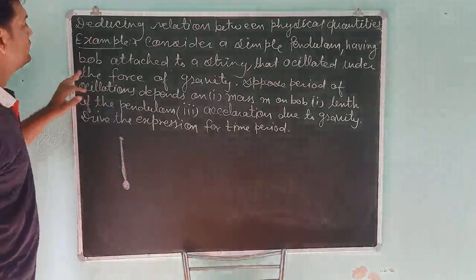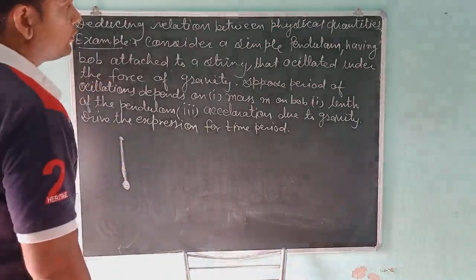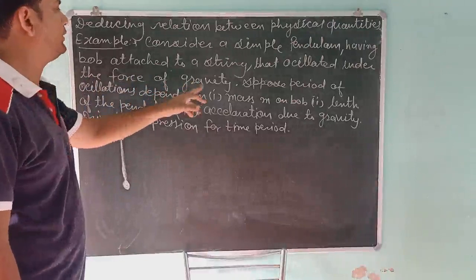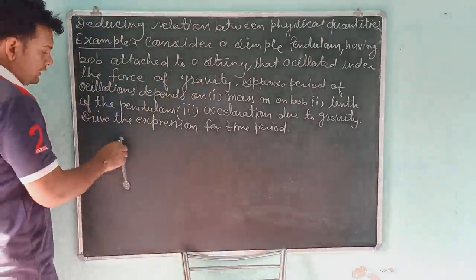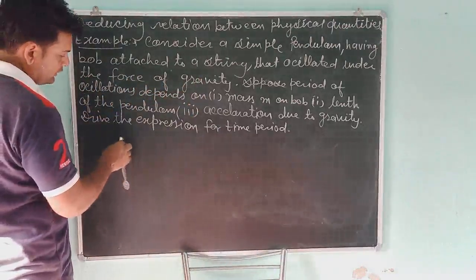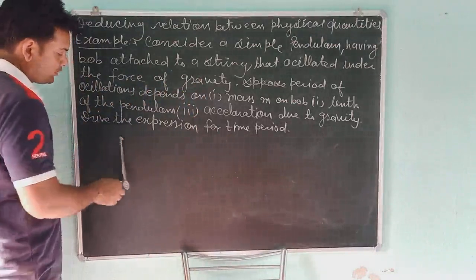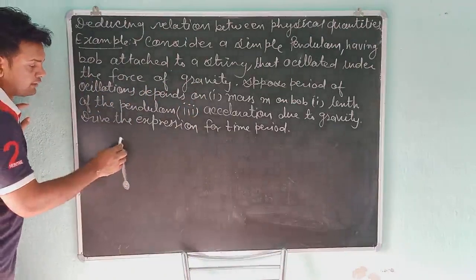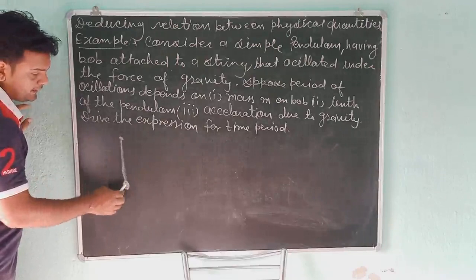Attached to the string, it oscillates under the force of gravity. That means this pendulum will oscillate under the force of gravity. Suppose this is your pendulum and this is the bob.